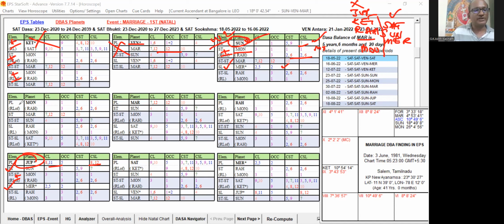Then Moon. Moon is okay, plus and minus. The star lord is again plus and minus, so not good. The sublord is Rahu. You can see it is an unfavorable key planet, so that is not good. So that is not going to support the marriage.